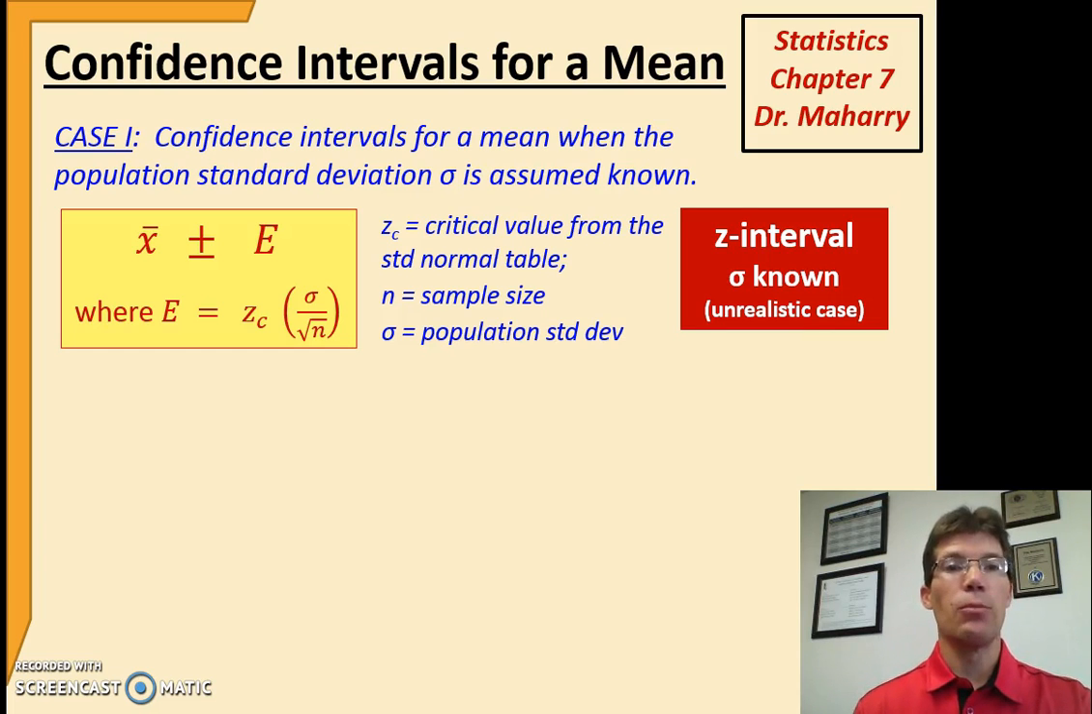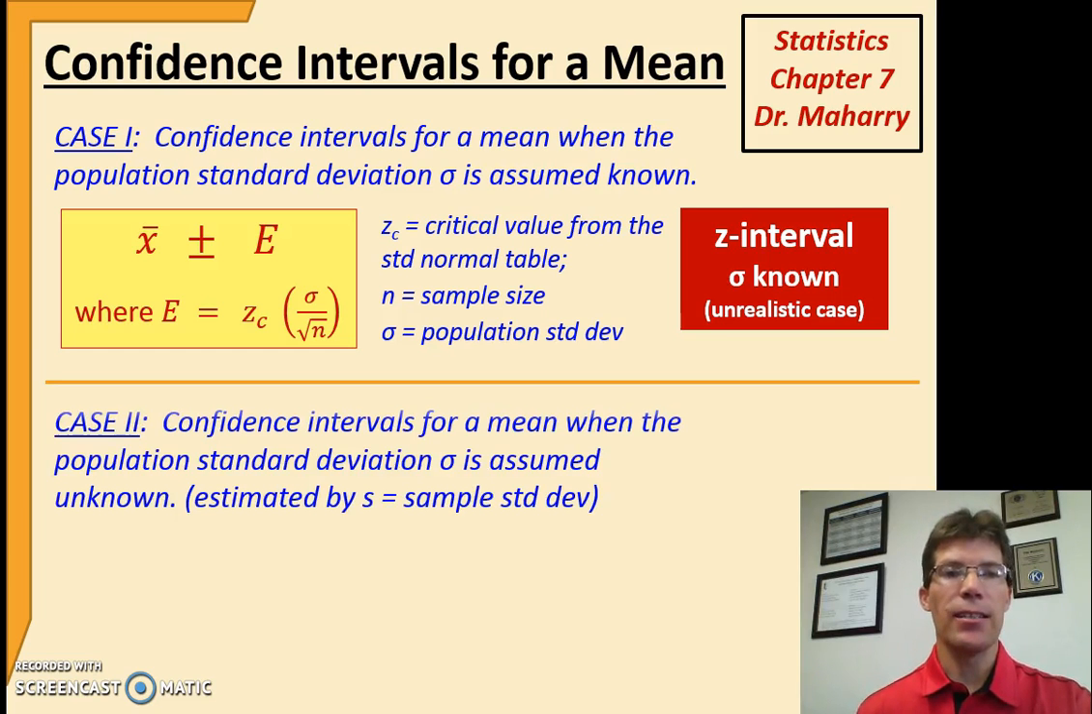But notice we have x bar plus or minus E. In that margin of error, there's a z value that comes from the table. And essentially that z value is the critical value that gives the middle percentage of the standard normal distribution. So if I want a 95% confidence interval, those z sub c values are going to be the z values that give me the middle 95% in the standard normal table. n is obviously sample size, and here sigma, of course, is that assumed standard deviation.